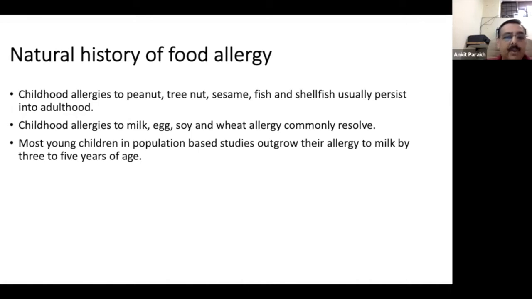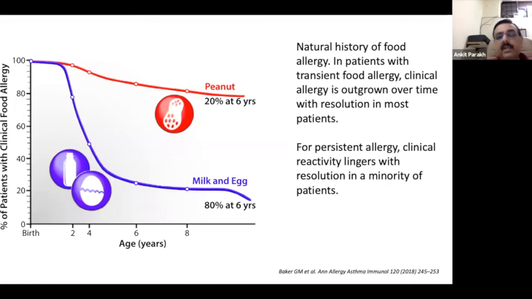That will help you to manage your children better and to counsel parents. Most children, 80% or 90%, will outgrow by 8 or 10 years of age, and around 10% would be left after puberty. But for peanuts, not more than 20% would lose the allergy, and mostly they would continue into adulthood.